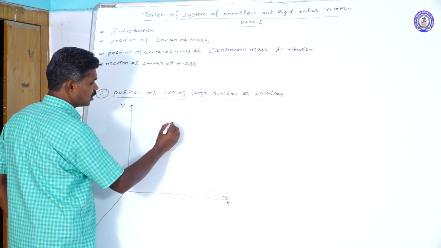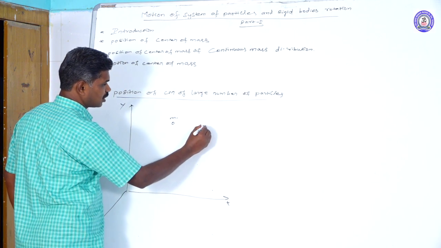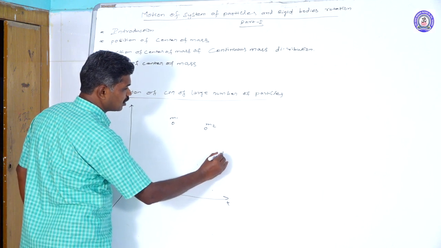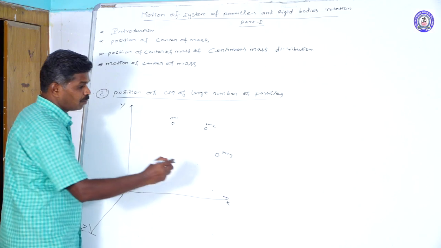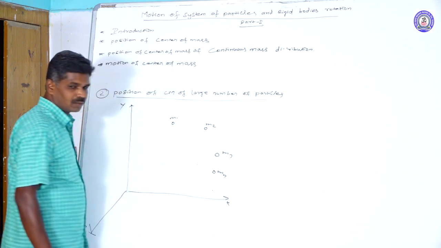The first particle can be taken here with mass m1. The second particle is going to be taken with mass m2. The third particle with mass m3. Like that, we are going to take n number of particles, so the nth particle has a mass mn.